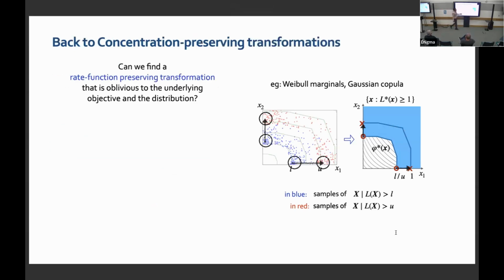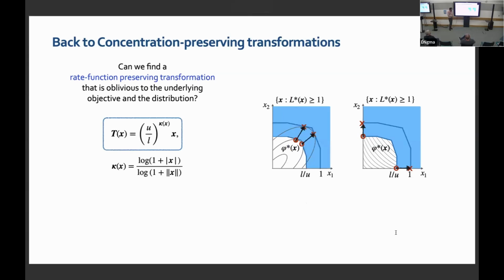So in this picture, our question of can you find a transformation becomes a simple question of can you find a transformation which translates any possible x point on this set to the respective congruent x point on this set. So that's what the question becomes. The question in the large deviations picture is relatively easy to answer, and we can show that T of x, the transformation, will have the preserving property if and only if my transformation is of this form. And that form is what we had initially identified as the transformation I'm going to use.